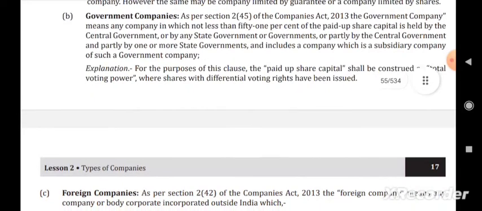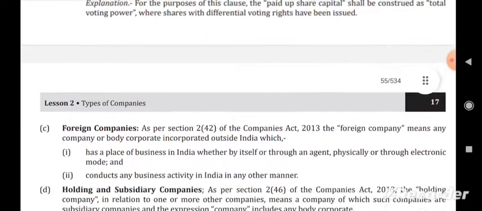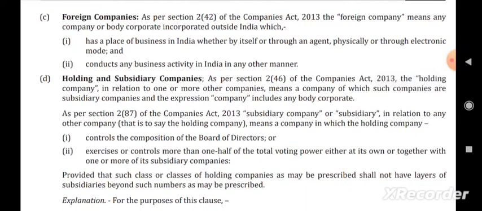And next one is we have government company. So government company, it is under section 2 clause 45. So which is a company in which not less than 51% of the paid up share capital is held by the central government. So or government company which is not less than 51% of the paid up share capital is held by the central government or by any state government or governments, or partly by the central government or partly by the state government or governments, and includes a company which is subsidiary company of such a government company. Okay, next we have the foreign company. So it is under section 2 clause 42. A foreign company, which means the company or the body corporate incorporated outside India, which is an important word.